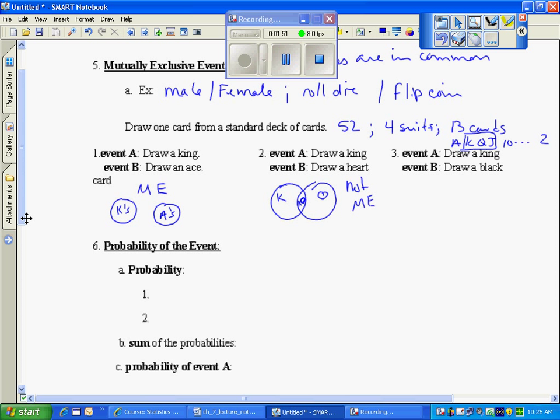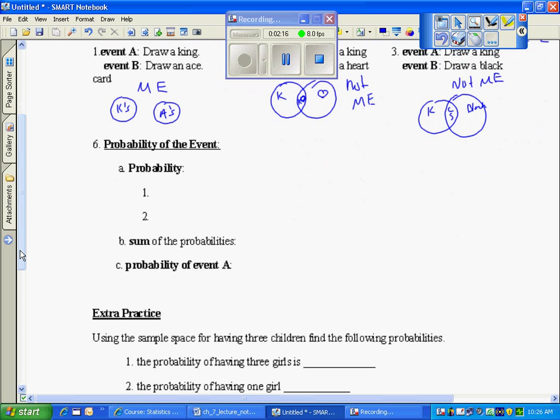Draw a king and draw a black card. Again, not mutually exclusive. If I have my kings, I have this overlap, and I actually have 2 black cards in here, the clubs and the spades of the kings. Out here would be the hearts and the diamonds, and over here would be the rest of the black cards that were not kings. So there's a picture of something that is mutually exclusive and not mutually exclusive.